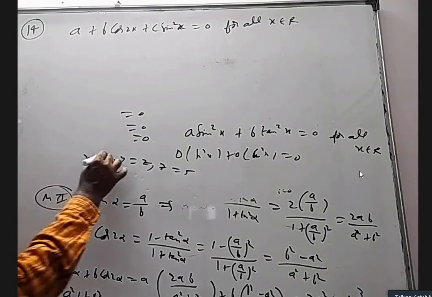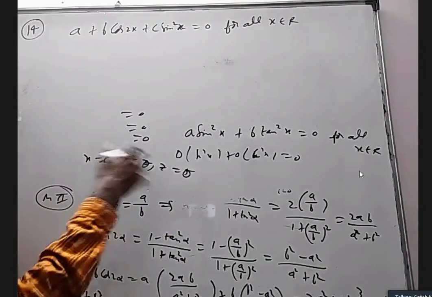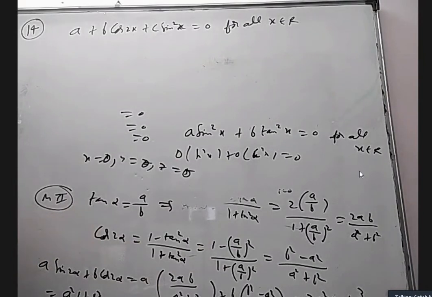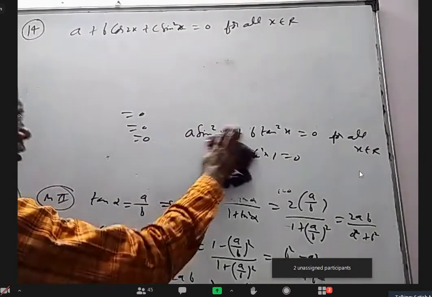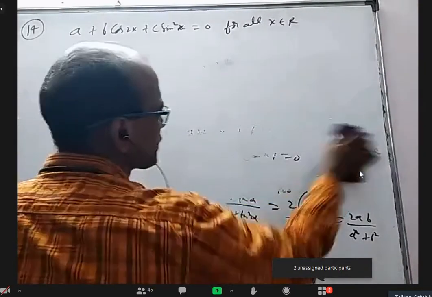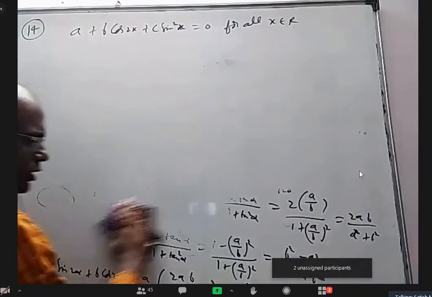But if this is 0 and this is 0, that is a solution, and every multiple of that is also 0, so 0 will have a unique solution. So whenever A, B, C all 0 is the only solution, that is one solution. But other than that, if you got some other solution, every multiple of that is also a solution.